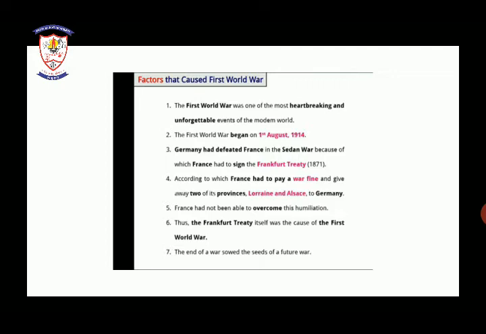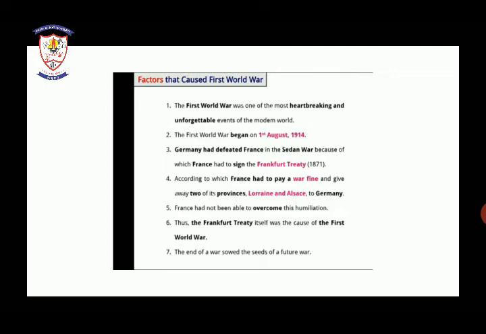In which France lost the war, and when France lost the war, it had to sign a treaty, known as the Frankfurt Treaty, in the year 1871. So there was a war between Germany and France fought in 1871, and France lost, due to which France had to sign the Frankfurt Treaty.